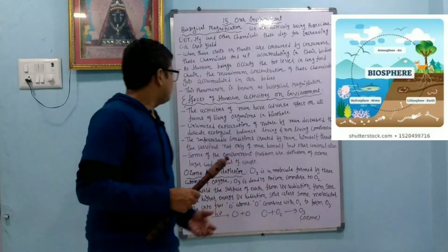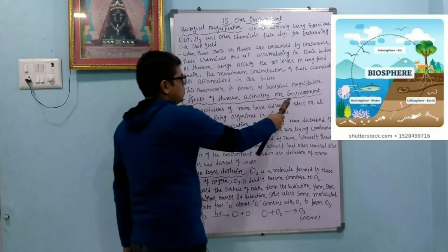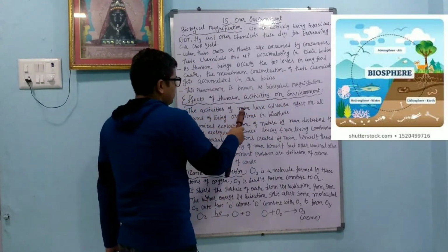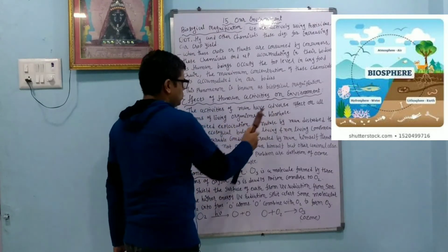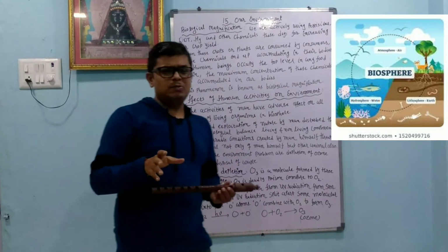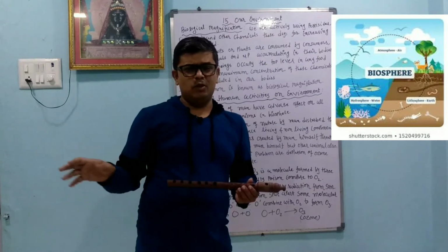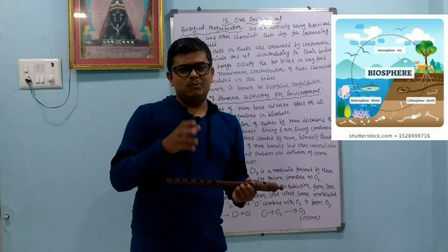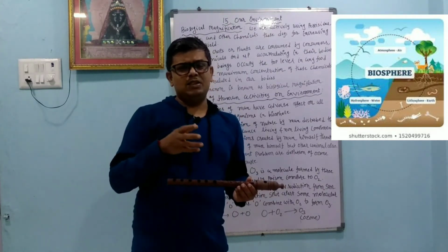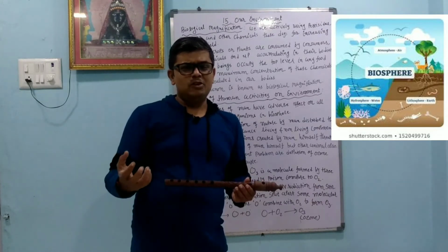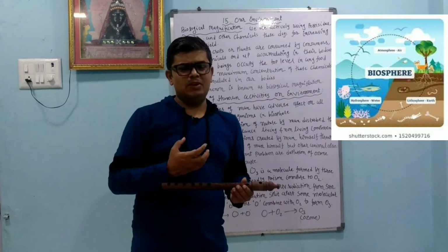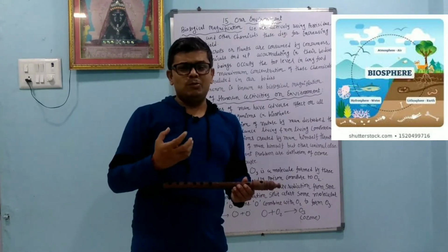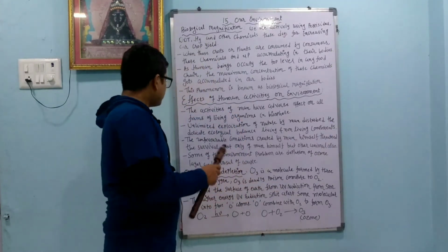in the environment. Effect of human activities on the environment. The activities of man have an adverse effect on all forms of living organisms in the biosphere. The biosphere includes the hydrosphere, related to water pollution, the atmosphere, related to gases, and the lithosphere, related to the soil. So all types of pollution are created by humans and science, and it may create many problems in the future.